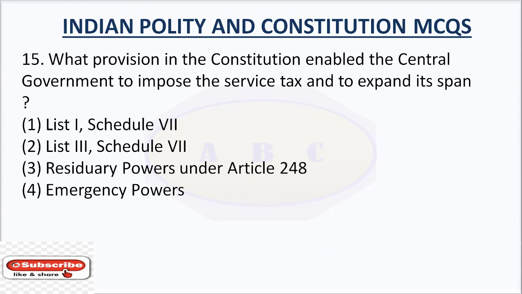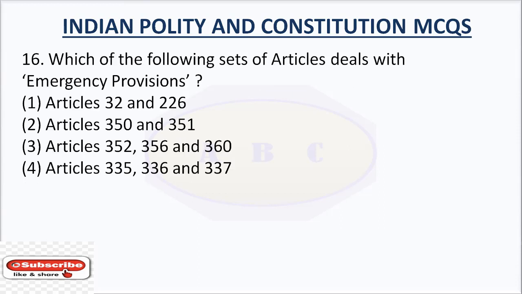Question number 15. What provision in the Constitution enabled the central government to impose the service tax and to expand its span? Option number 1, List 1, Schedule 7. Option number 2, List 3, Schedule 7. Option number 3, Residuary powers under Article 248. Option number 4, Emergency powers. The answer is residuary powers under Article 248.